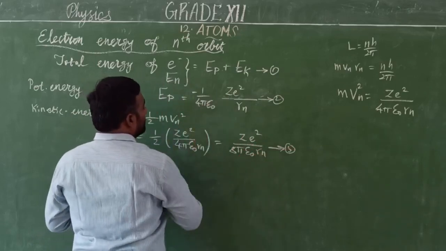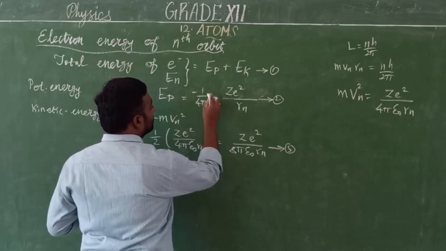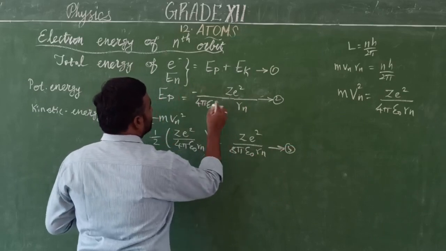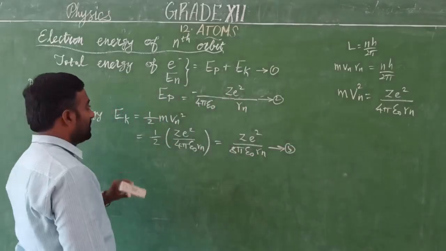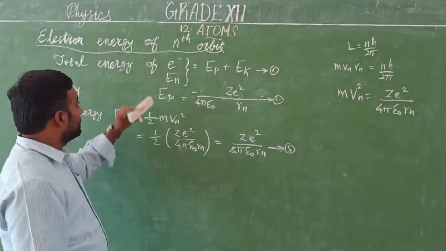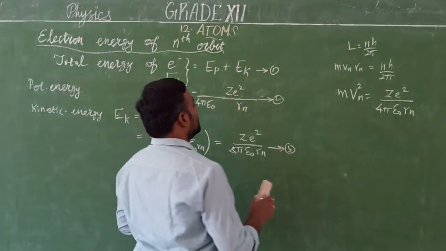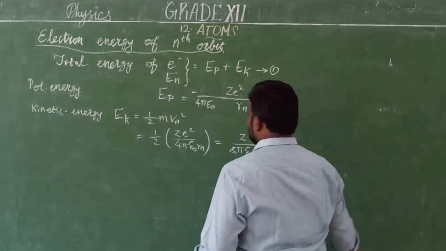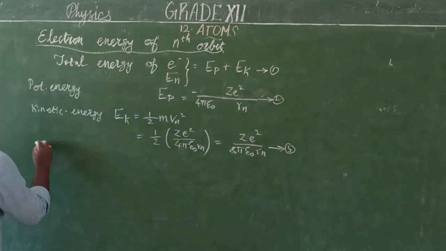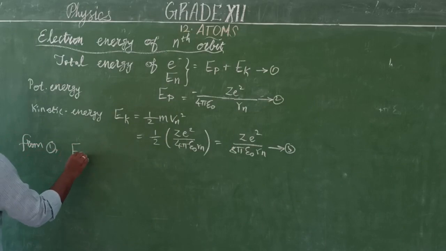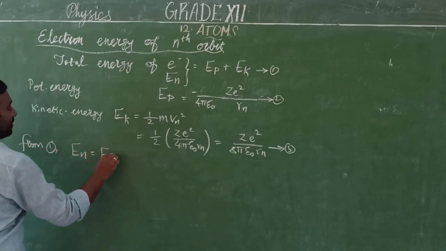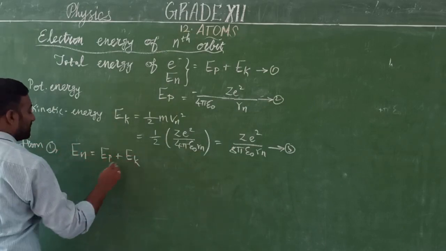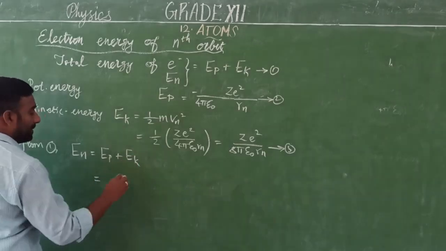By multiplying this you will get Ze square by 4 pi epsilon naught Rn. So this is the potential, and this is the kinetic energy. The total energy of the system is the sum of potential and kinetic, yes? Add the two things. Therefore, from equation 1, the total energy is the sum of the potential and the kinetic. So what is the potential energy value?